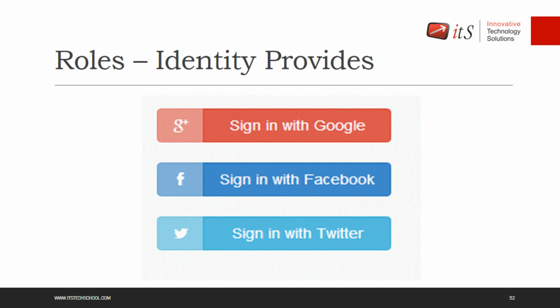So that is this. Because maximum people have a user account on Google, on Facebook, on Twitter, right? So they can use this account for signing up. They don't have to sign up with a new account. They can use the existing Google account, existing Facebook account, existing Twitter account, and they can just sign into your website or your application, and then use the services, right? So this can be provided by the role. Because after the sign in, you need to provide them authority. You will need the authenticated information from Google. You will need authentication information from Facebook, right? And for doing all these kinds of things, you will always need a role, right? That's the one thing.